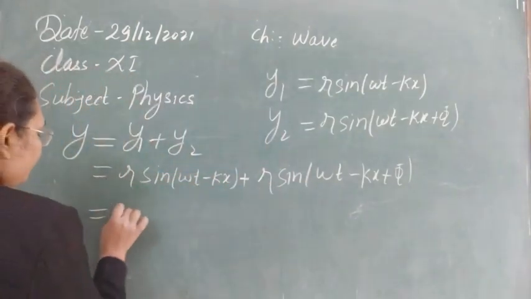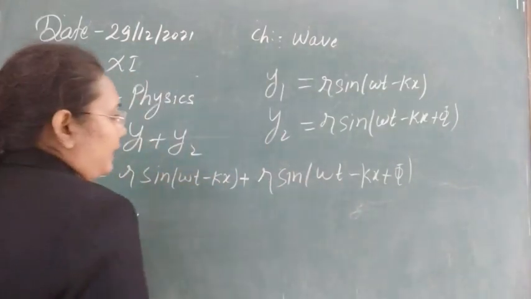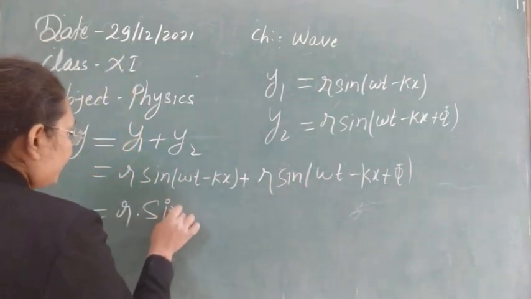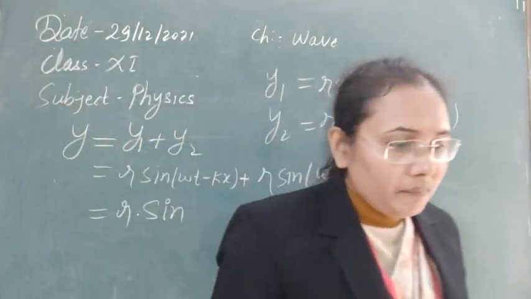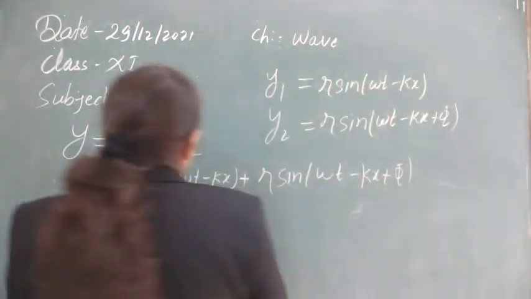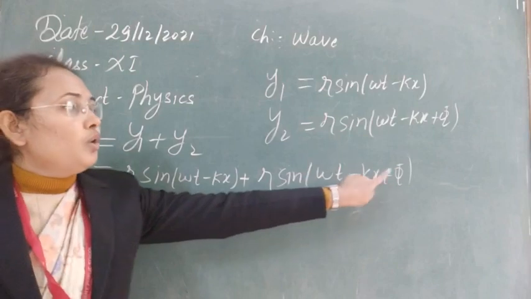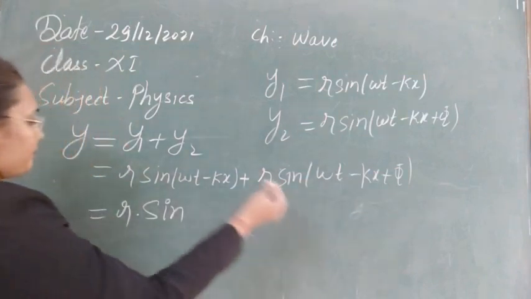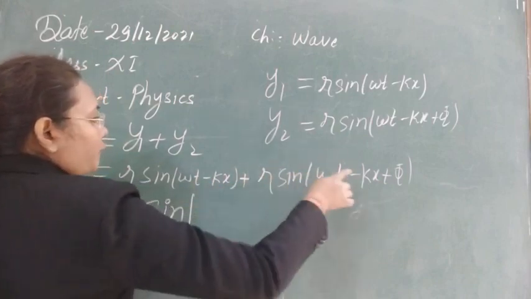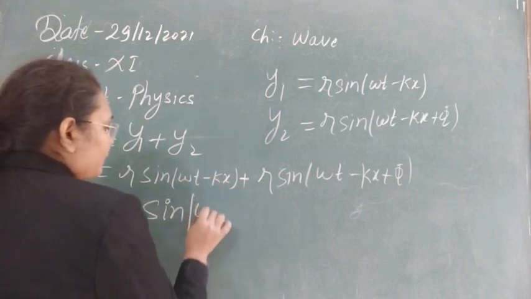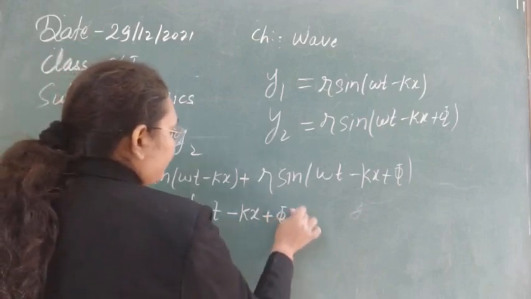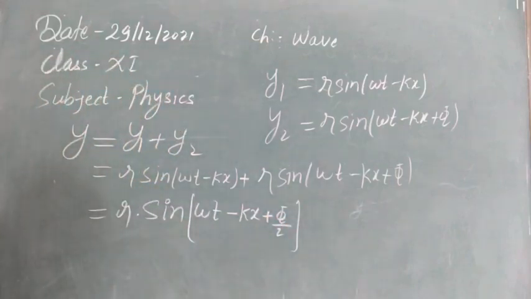We can take r as common. Then this is sine alpha, and this is sine beta. So we can write the sine of alpha plus beta by 2. Here alpha is omega t minus kx, and beta is omega t minus kx plus phi. If we add these two, we get 2 omega t minus 2 kx plus phi, upon 2, and solving it again gives omega t minus kx plus phi by 2. So this is in sine.